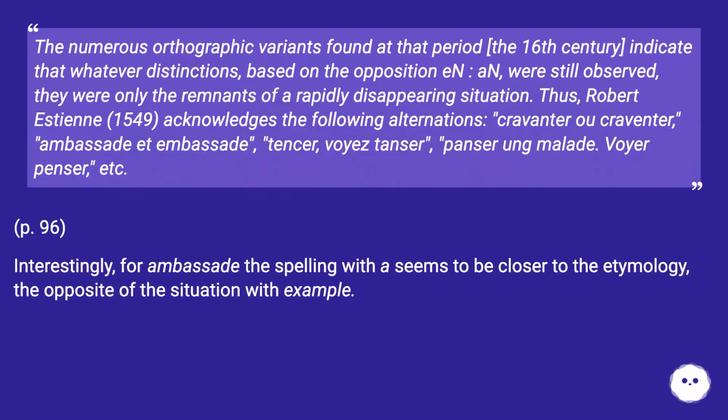The numerous orthographic variants found at that period, the 16th century, indicate that whatever distinctions, based on the opposition en and an, were still observed, they were only the remnants of a rapidly disappearing situation. Thus, Robert Estienne, 1549, acknowledges the following alternations: crevanter ou creventer, ambassade et embassade, tensa, voya stanza, panza on malode, voya pensa, etc., page 96. Interestingly, for ambassade the spelling with a seems to be closer to the etymology, the opposite of the situation with example.